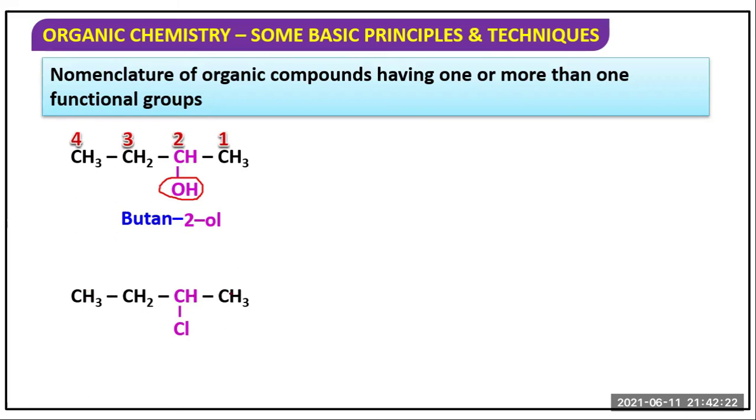What will be this? 2-chlorobutane. This is not butane-2-chlorol. No, because an OH-containing compound is known as -ol. If there is an OH, then -ol is coming for the OH group. This is 2-chlorobutane. The 2 position contains chlorine. So 2-chlorobutane. Clear?